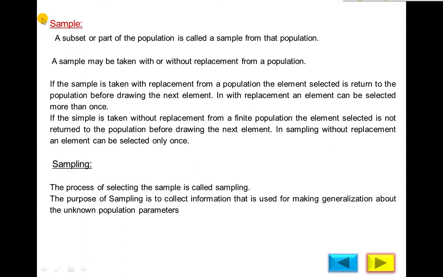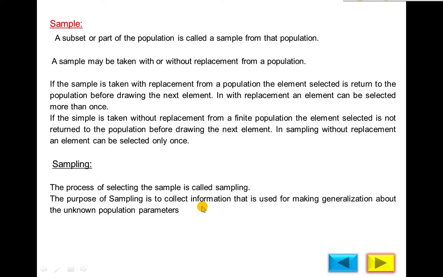The process of selecting the sample is called sampling. But what is the purpose of sampling? The purpose of sampling is to collect information that is used for making generalization about the unknown population parameters. Suppose you select a sample from the population and then calculate the sample mean, and the sample mean is a representative of the total population data, like a CR. CR is a representative of the whole class.